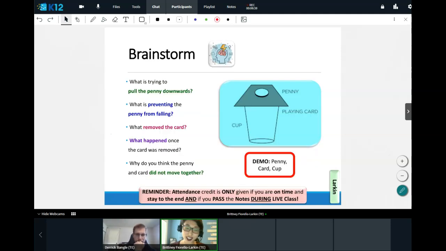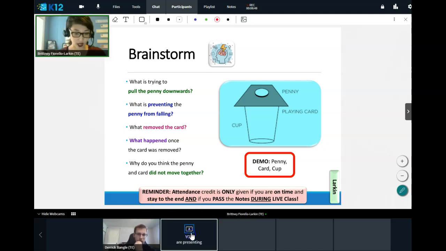So I'm going to go ahead and do a little bit of a trick for you. This is always a fun trick to show your friends. It's a little bit of a magic trick. So I'm going to go ahead and share this with you up on the board. Let me go ahead and change this to presenting. Awesome. So let's go ahead and take a look here.